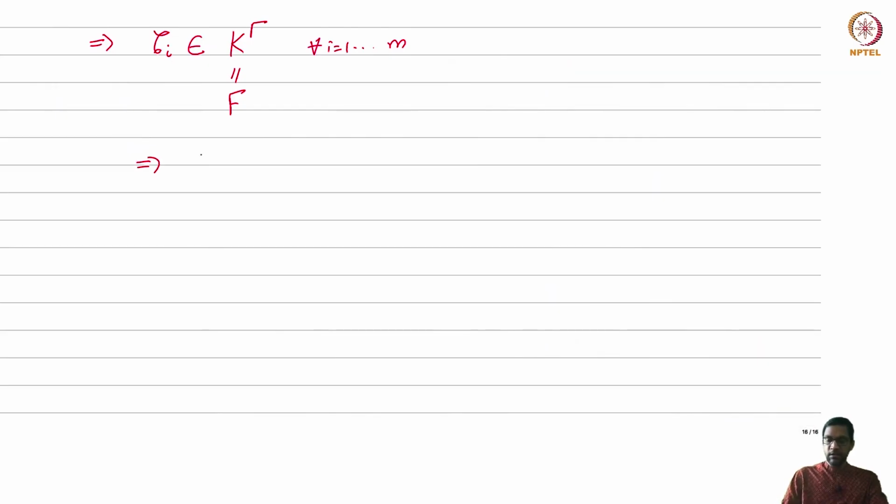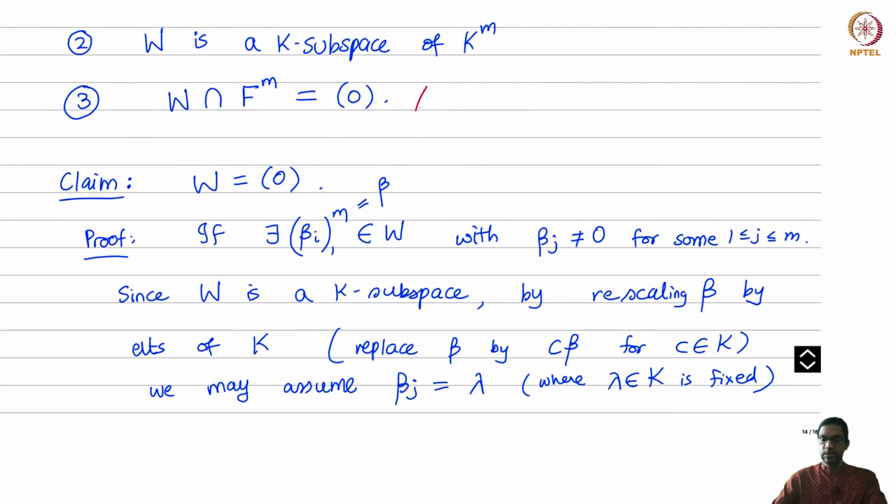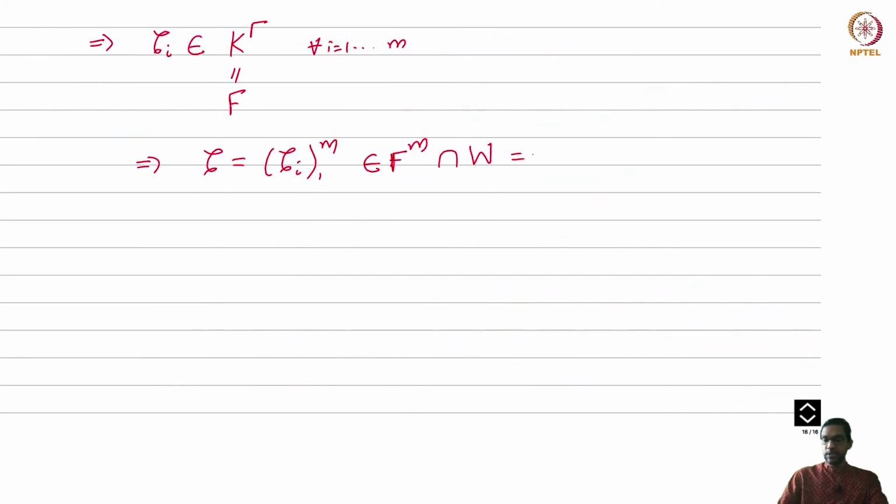So what does that mean? We have constructed zeta, therefore, which is the tuple of zeta_i's, as an element of F^m, and remember zeta was an element of W to begin with, and now recall that the second property said W has no nonzero elements whose components are all in F. So we have constructed one such element, which means that zeta must actually be 0. So zeta_i had better be 0 for all i equals 1 to m.